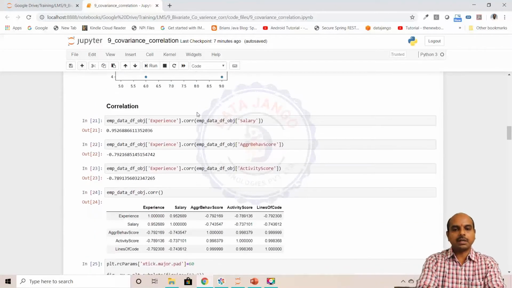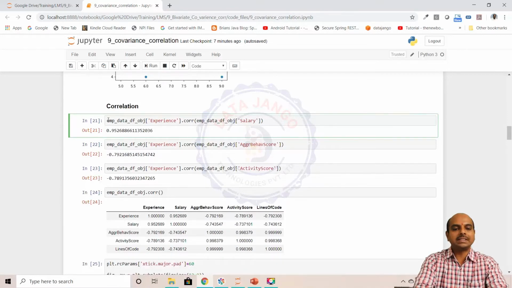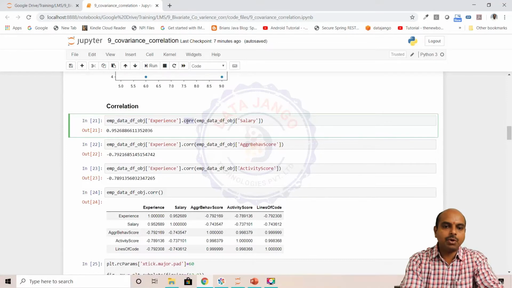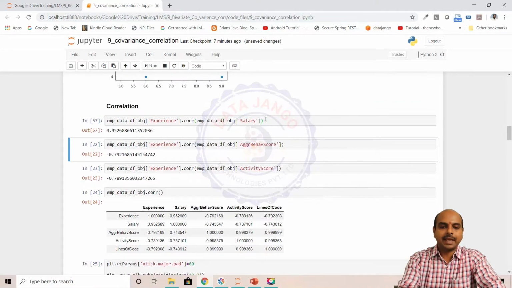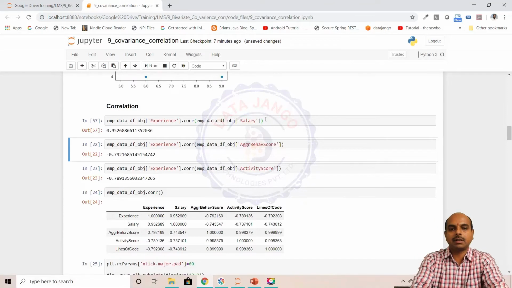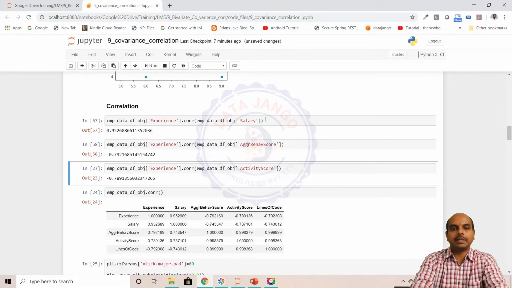Here I individually calculated the correlation between one series object and the other, because a series object has a method called corr, which takes another series object. We calculated the correlation for experience and salary, experience and aggressive behavior, and experience and activity score.